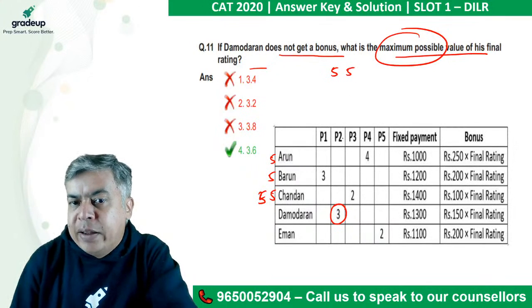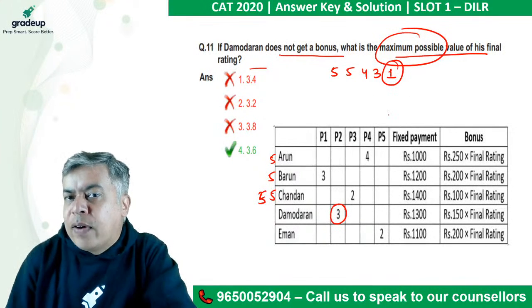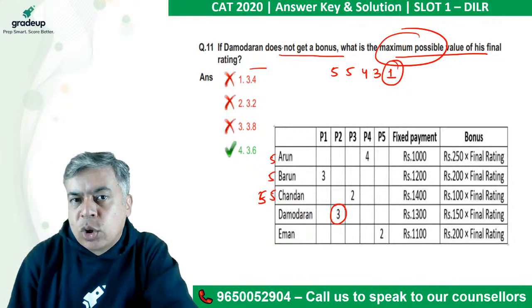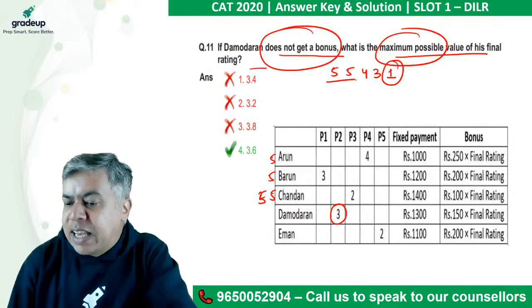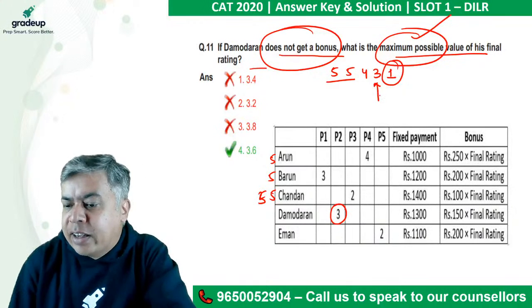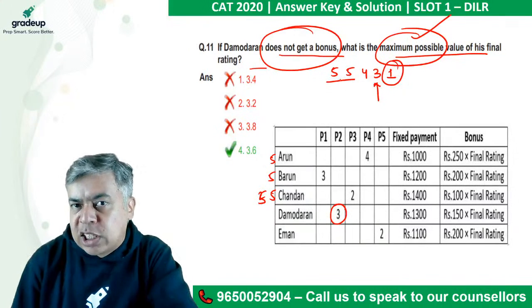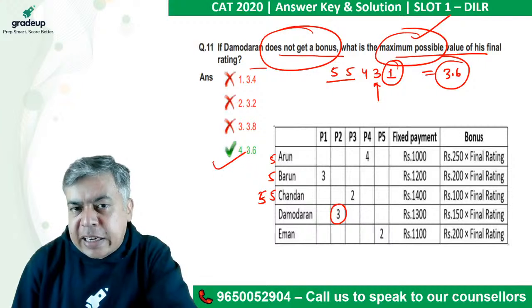One is that he can get 5, 5 maximum possible, 3 is already there, 3 and then 1, because by getting a 1, he cannot get a bonus. So 2 5s I will give him for getting the maximum possible rating, and a 3 is already there. So 5, 5, 3, 3, 1. This is possible. So 10 and 8, 18. 18 by 5 is 3.6, which is the correct answer.